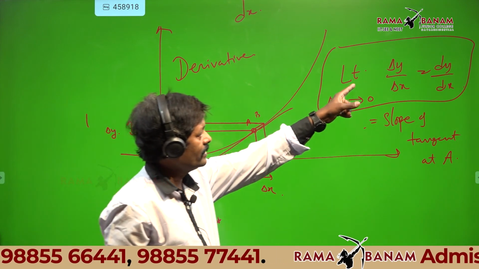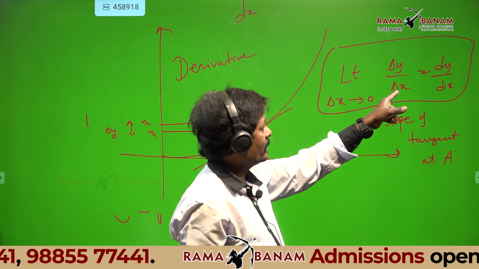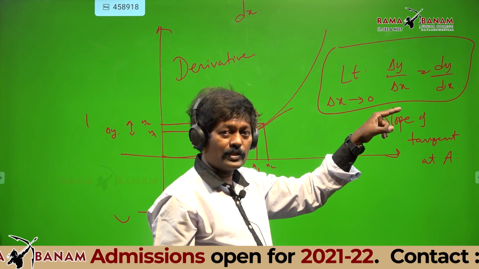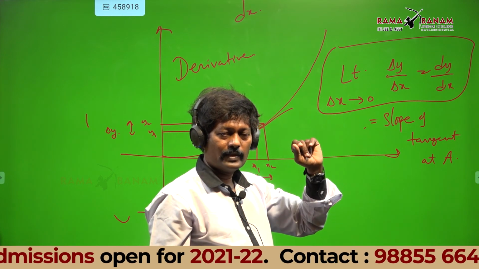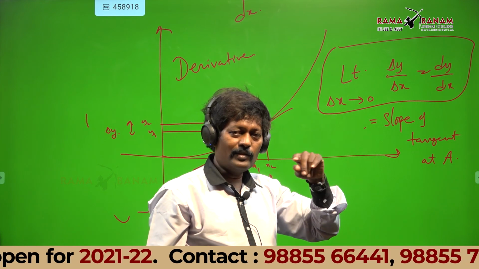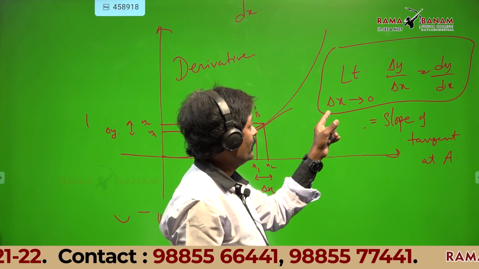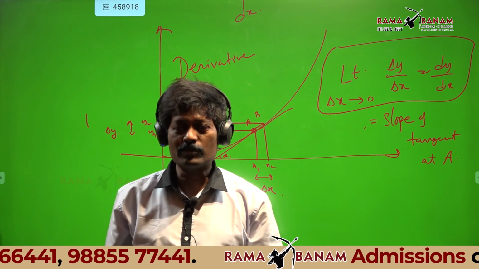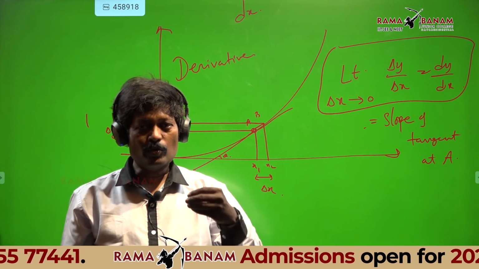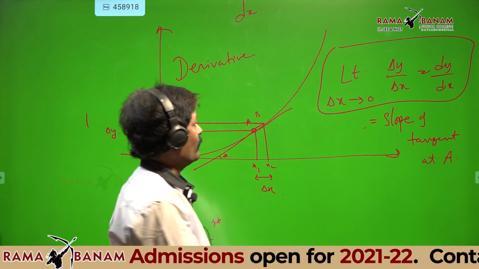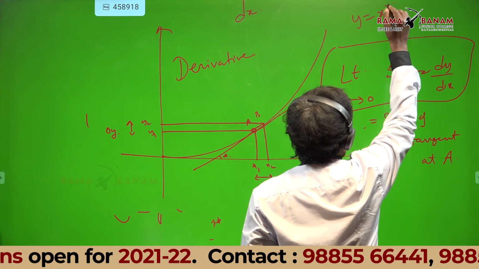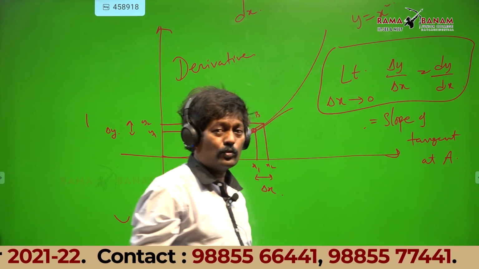That is why I gave the limit of delta y by delta x as delta x tends to 0. Why did I not say delta y tends to 0? Because if y is a function of x, like x square, I have to substitute the value of x.